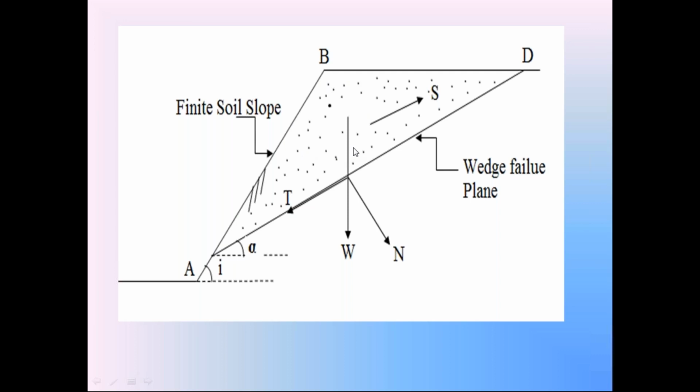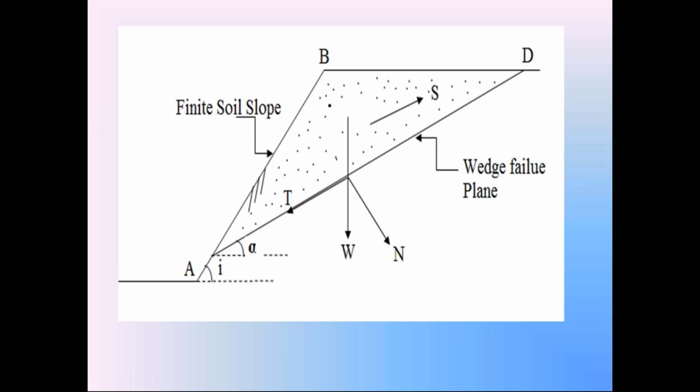This entire portion of soil is separated from the remaining portion of the structure during the failure. It is moving downwards away from the structure. We call this failure wedge failure of this finite soil slope AB. We are going to discuss how to study the stability of this finite soil slope AB when it is subjected to wedge failure. So please check this diagram carefully.